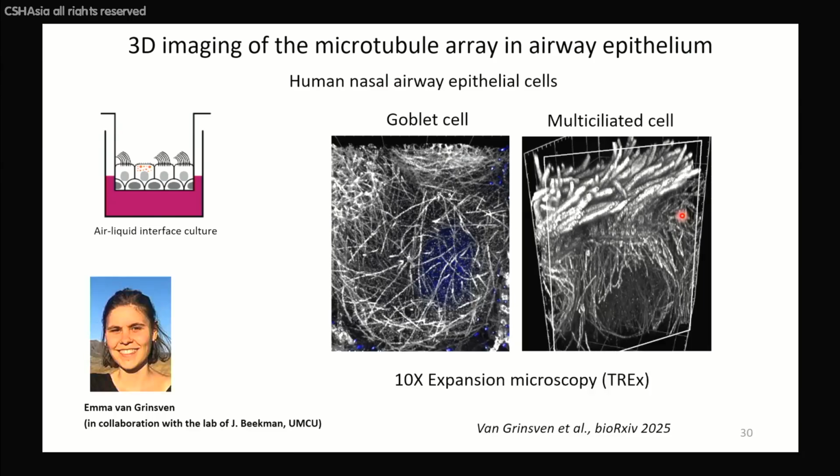We became interested in it as a system where we could study ciliary growth. For example, to be able to see the proteins I just described, how they form cilia, but we are not there yet. And today, instead, I will talk a little bit about microtubule organization in these cells. So these cells can be cultured quite easily. These cultures exist already for more than 30 years. You can grow this airway epithelium on air-liquid interface, and they differentiate nicely and form 2 main types of cells, goblet cells and multiciliated cells.